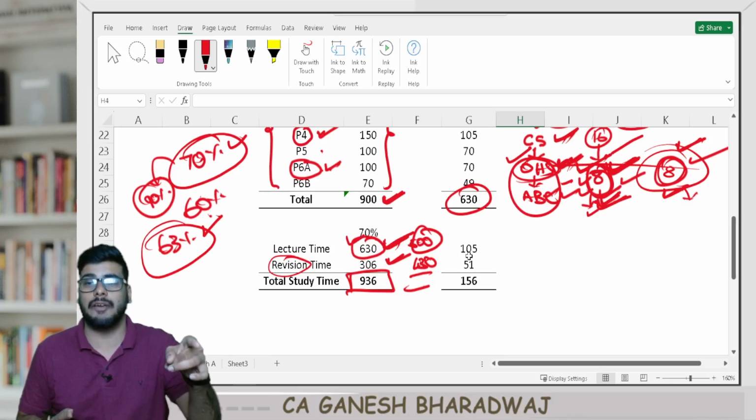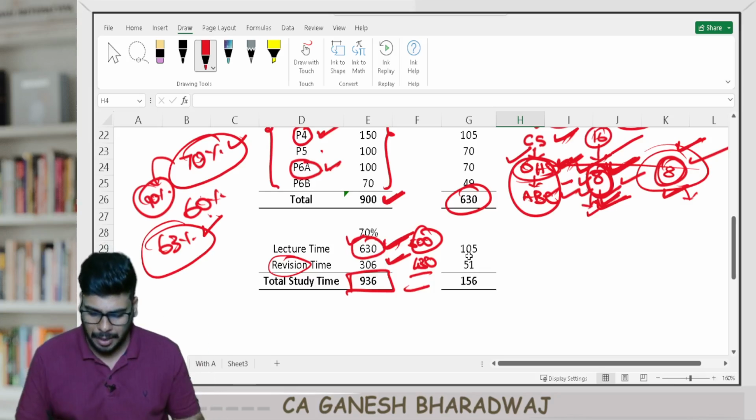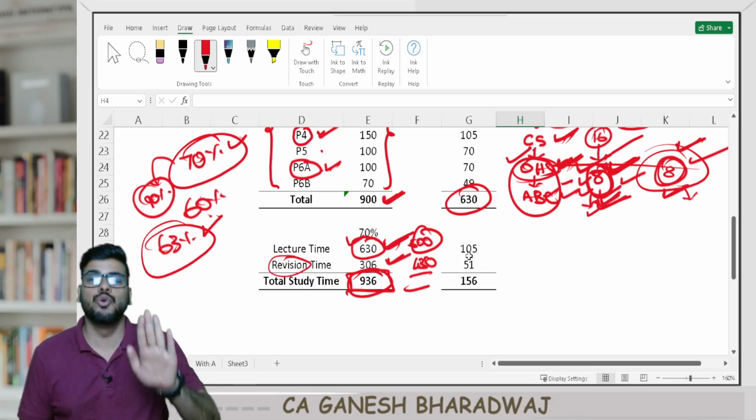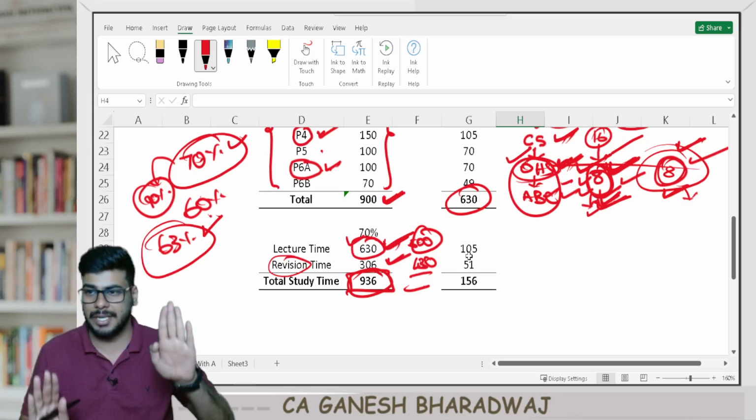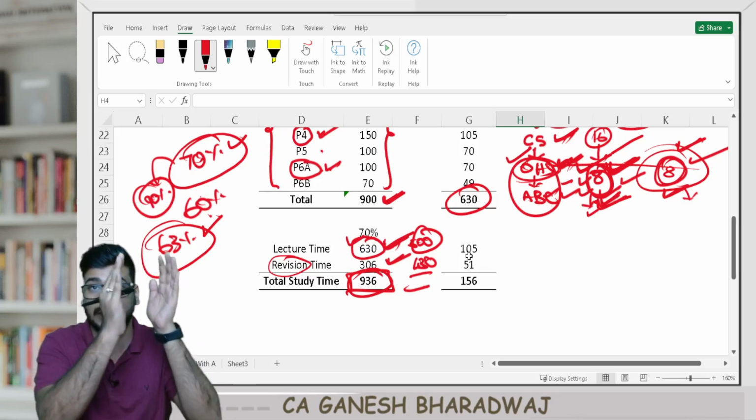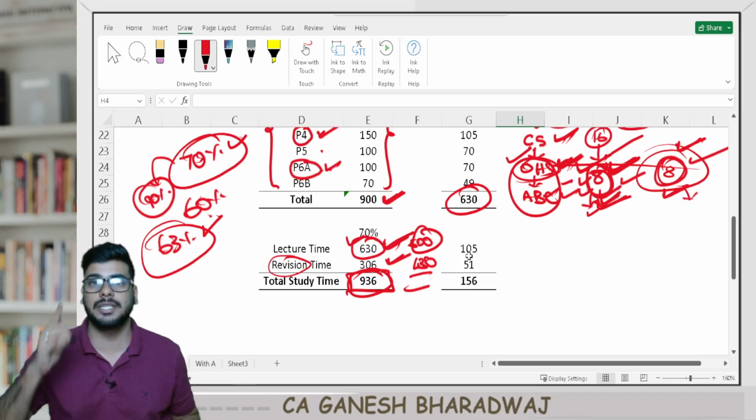Now, this is something that I have mentioned. It depends on your level of preparation. You can just balance. But overall, this is the time you've got. So you decide whether you want to spend more time on watching the lectures or you want to spend more time on revising based on your level of preparation subject wise. This is something that you need to do.